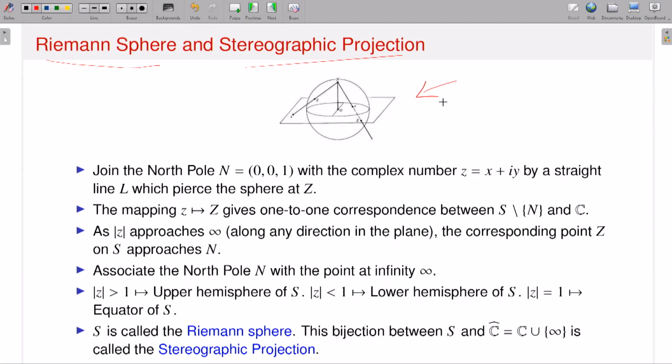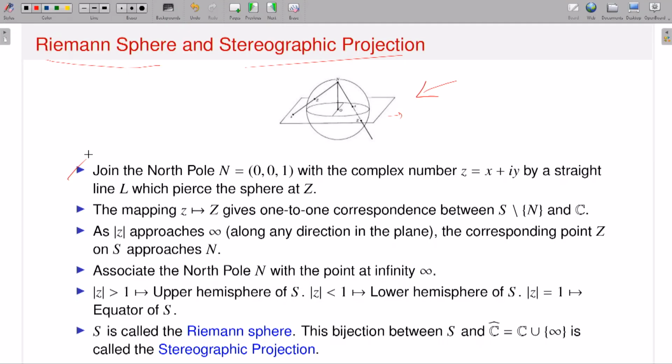First, you think about a plane, the complex plane. And then suppose you have a sphere, and suppose you cut your sphere along the equator via the complex plane. So think about that. You have a sphere and you have a complex plane. Take a sheet of A4 paper, and suppose you cut that sphere with the paper along the equator. Think about that picture.